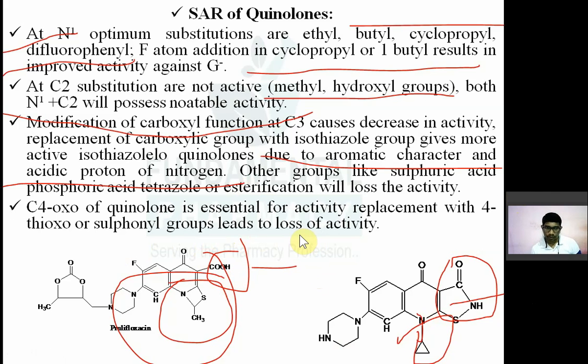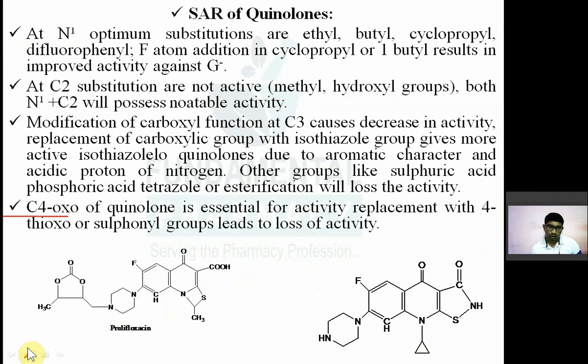Now C4 oxo group, C4 ketone group. C4 oxo group of quinolone is essential for activity. Replacement of that ketone with the 4-thioxo or sulfonyl group leads to loss of activity. तो ये जो C4 number का जो ketone group है, is very important for activity. If you replace this with 4-thioxo or sulfonyl group, that will lose the activity. Okay. Now next one is at carbon number 5.